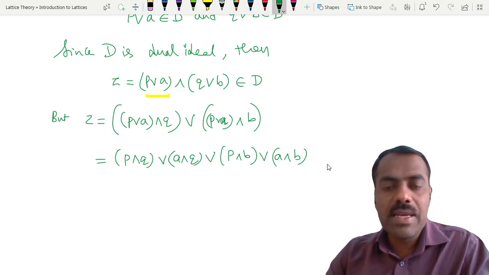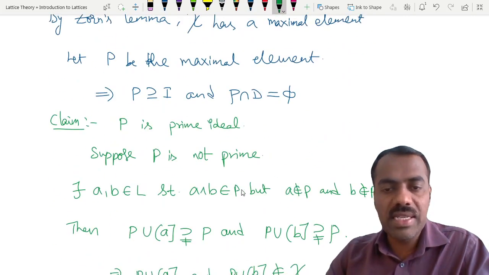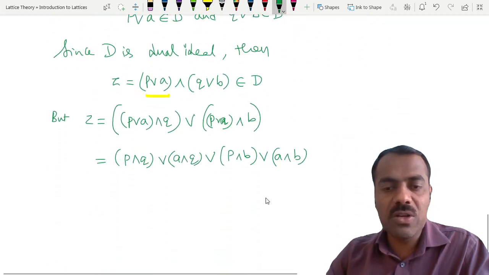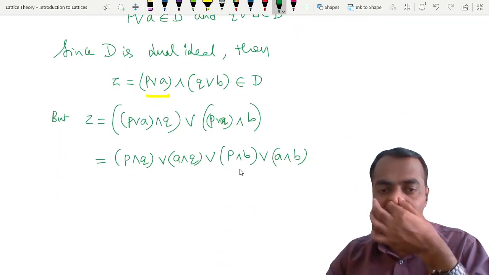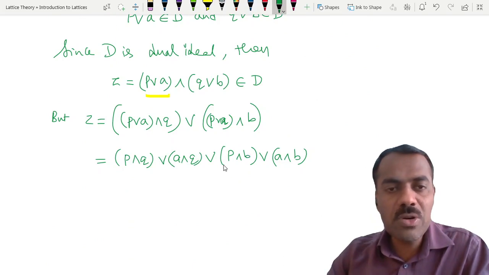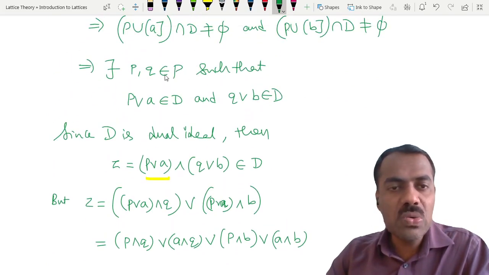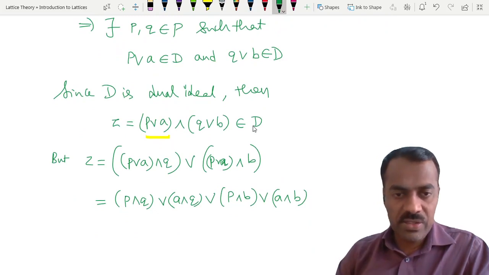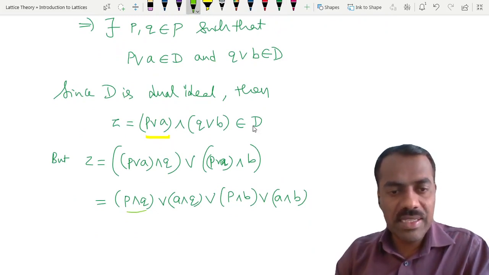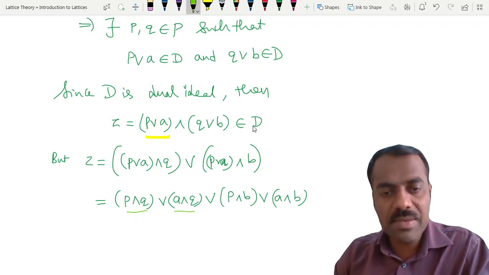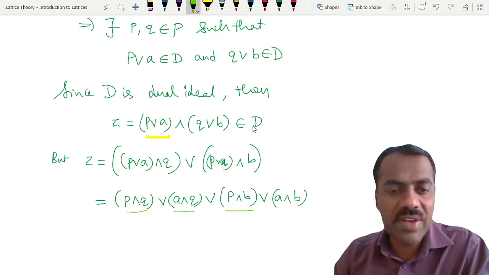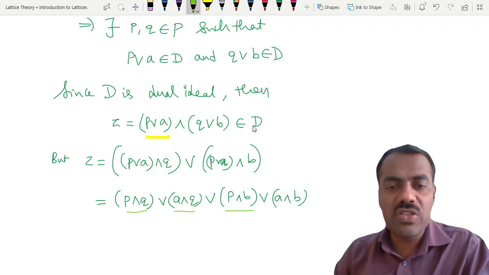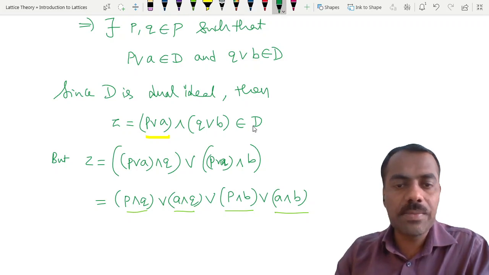So a meet b belongs to P, that is already assumed, right? Now what about p meet b? Because p, q are in P, all these elements are in P because of the ideal property. Are you following? They are all less than or equal to either p or q, and p and q both are in P, so they all belong to P, and this is already given to us, right?